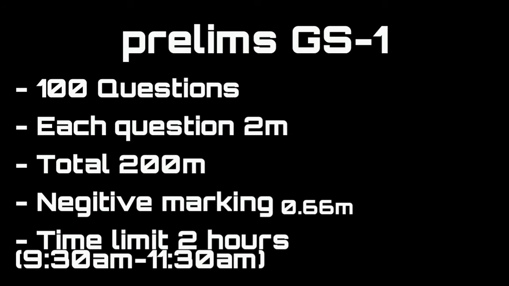In prelims paper 1, we are going to have 100 questions. Each question carries 2 marks, so total 200 marks. You will lose 0.66 marks for each wrong answer and the time limit will be 2 hours. Generally, it is conducted in the morning, 9:30 to 11:30. GS1 is the toughest paper when compared to prelims GS paper 2.